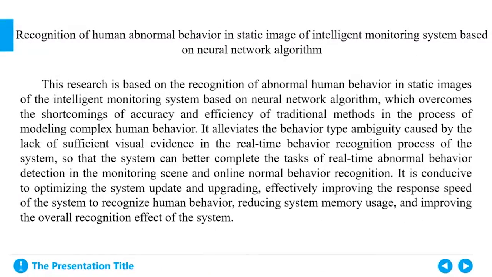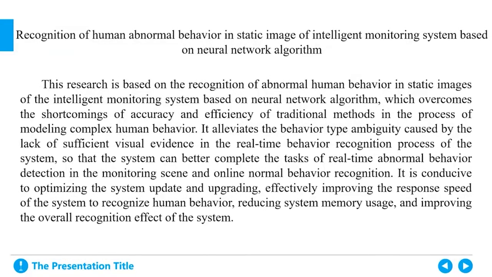This research is based on the recognition of abnormal human behavior in static images of the intelligent monitoring system based on neural network algorithm, which overcomes the shortcomings of accuracy and efficiency of traditional methods in the process of modeling complex human behavior.